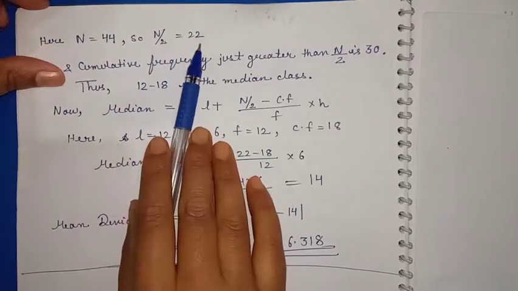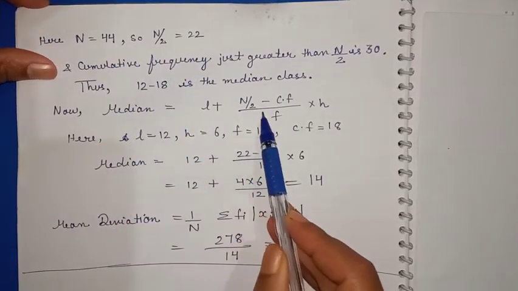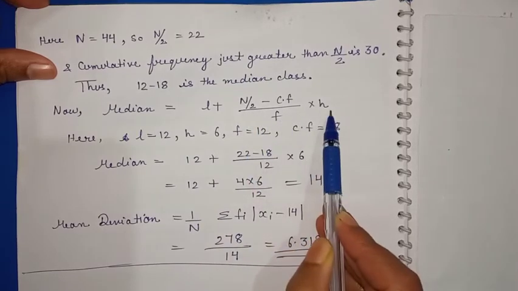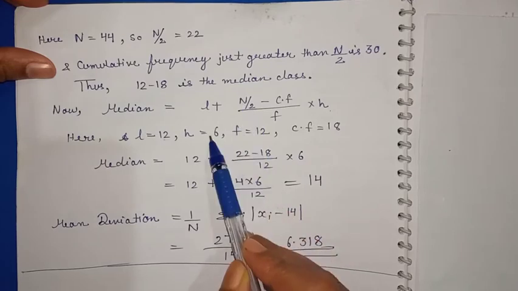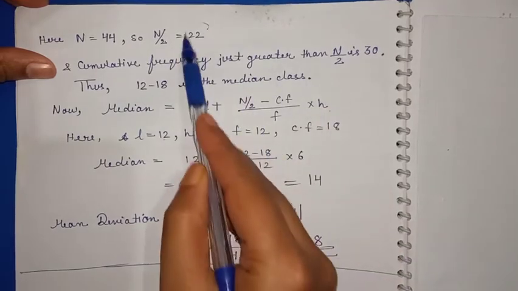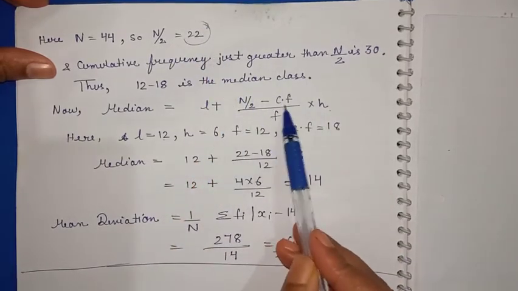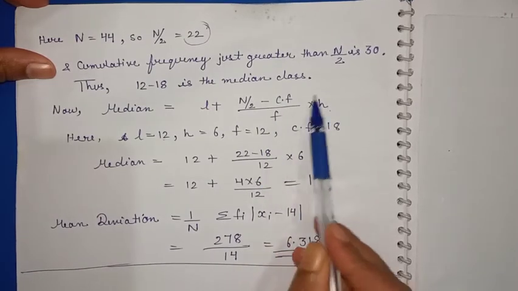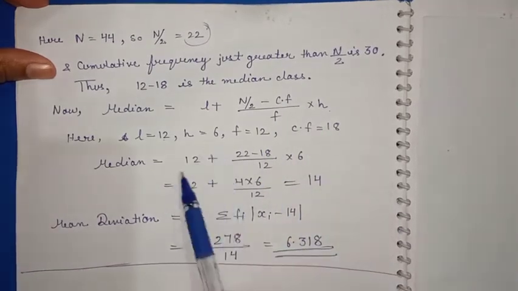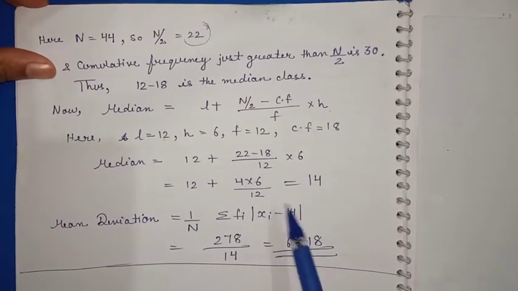The median formula is L plus n by 2 minus cf by f into h. In place of L I'll write 12. In place of n by 2 we write 22, which we already got. cf is 18, f is 12, and h, the gap, is 6 only. Just put in all those values and you will get 14. That's why I have written 14 there.